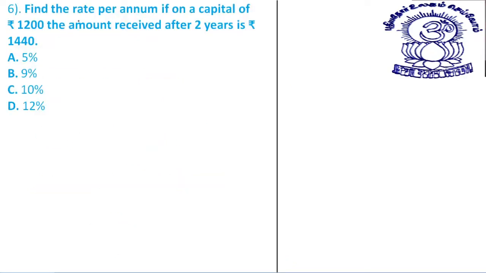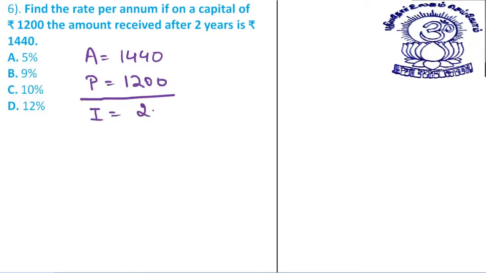Next question we have is, find the rate per annum if on a capital of rupees 1200 the amount received after 2 years is 1440. See what we are given. We are given amount. Amount is 1440 rupees. The principal given to us is 1200. So indirectly the interest is given to us as 240 rupees. You have the principal, you have the interest, you have the time period. The time period is equal to 2 years. So we have these three things. We need to find the rate of interest.